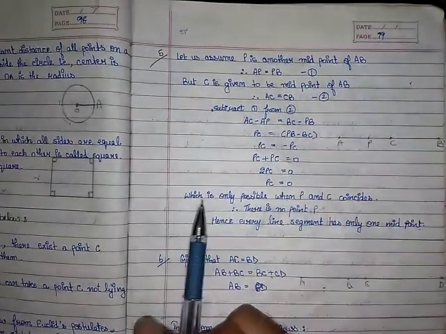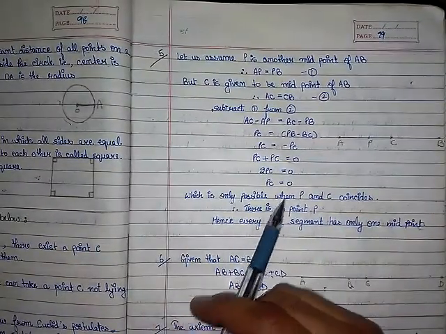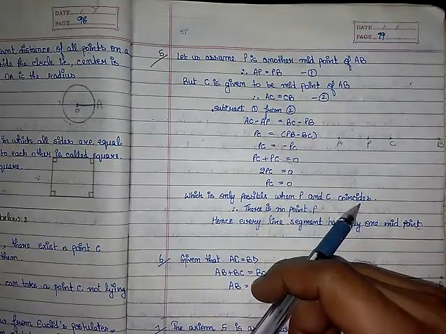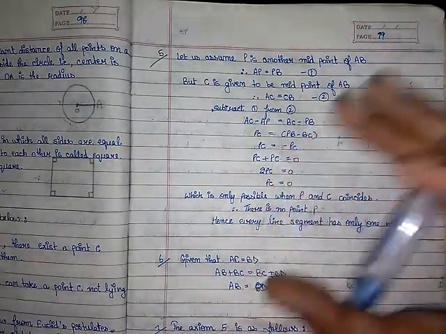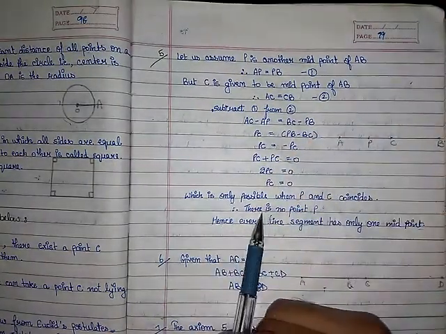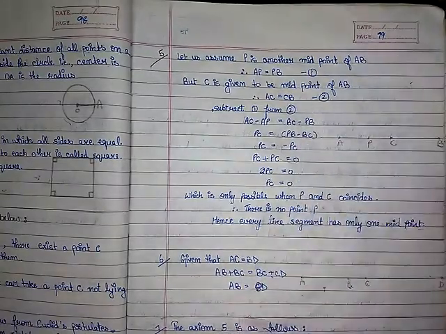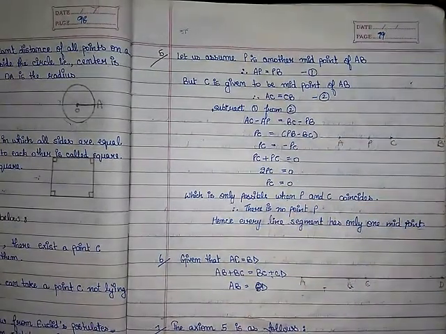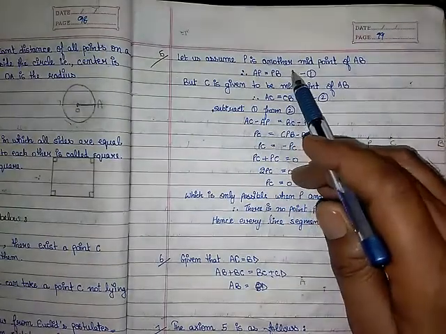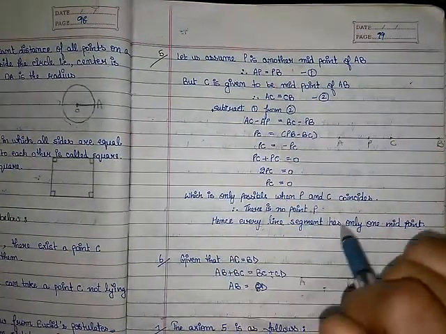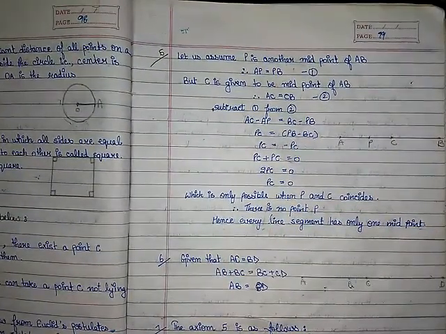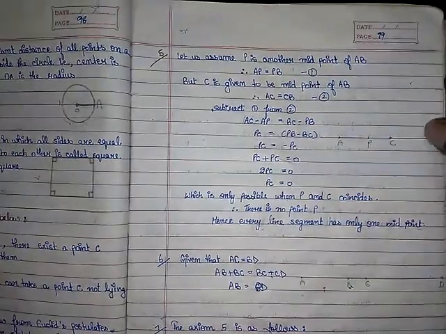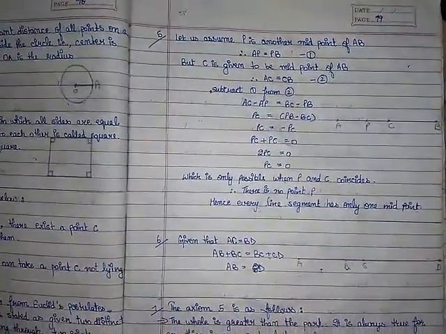Clearly? So in short, we have written here, which is only possible when P and C coincide. Okay, if one comes on top of the other, then only this is possible. Therefore there is no point P. There is no point P at all. It means our supposition is wrong. So hence every line segment has only one midpoint. Clear? So this is the proof for question number 5.